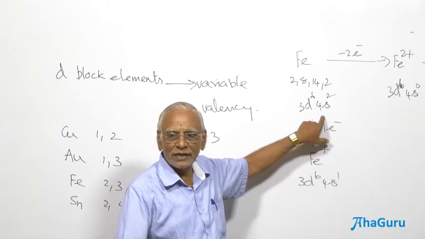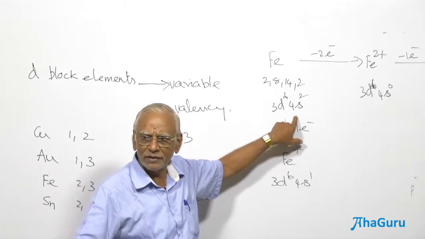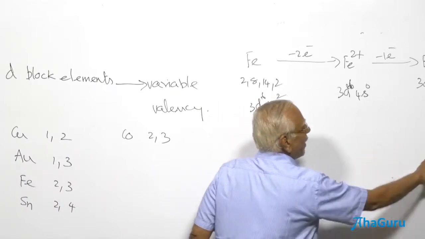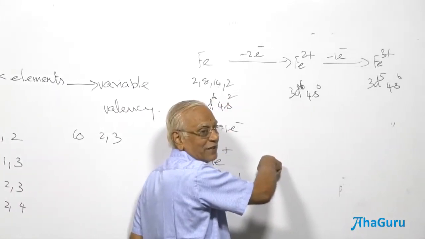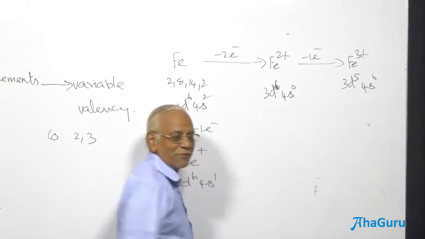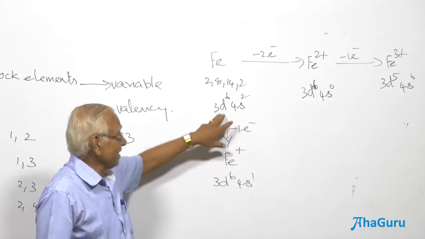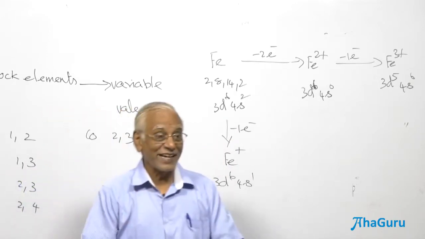How many unpaired electrons in Fe2+ is completely filled? d6, 5 orbitals: 1, 2, 3, 4, 5. The 6th electron comes and pairs up here. So how many unpaired electrons? 4 unpaired electrons, isn't it? Do you understand?